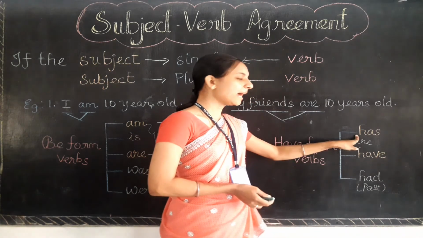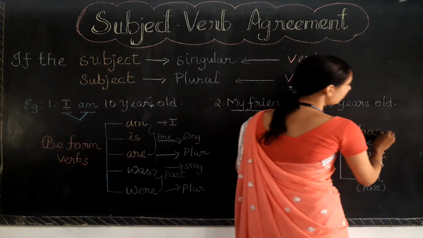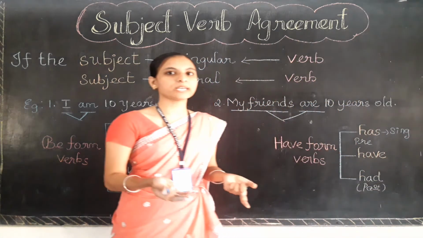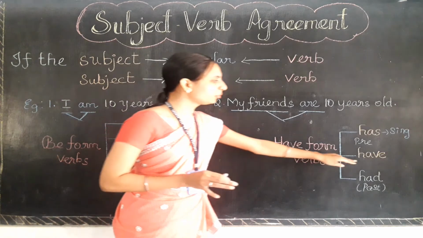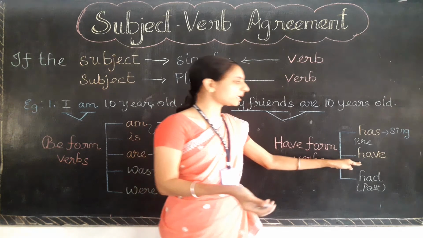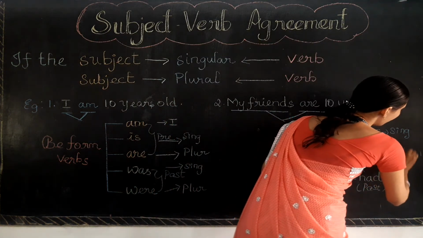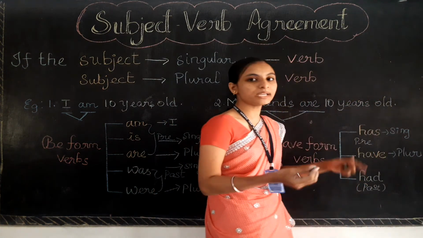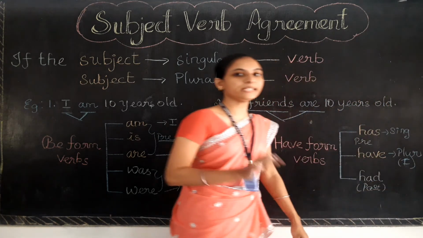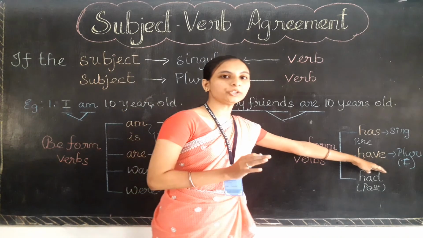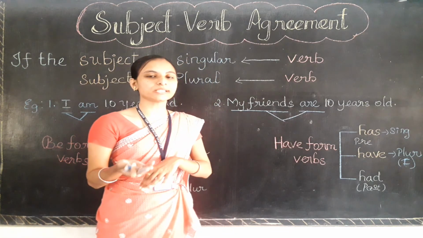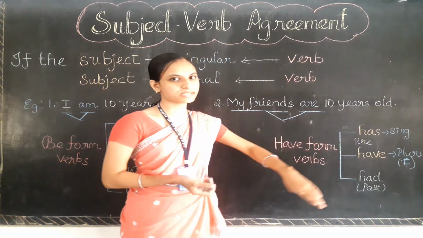Has can be used with any singular subject except I, and have can be used with any plural subject, including I. So keep in mind that in the present time, with I you need to use have, not has. Except I, all other singular subjects use has in the present time.